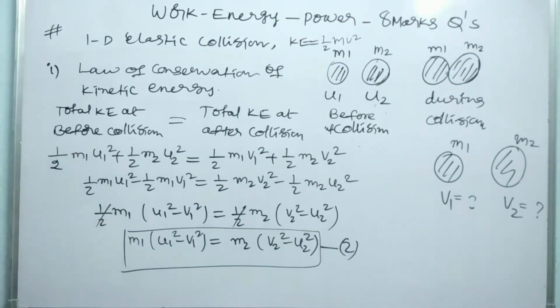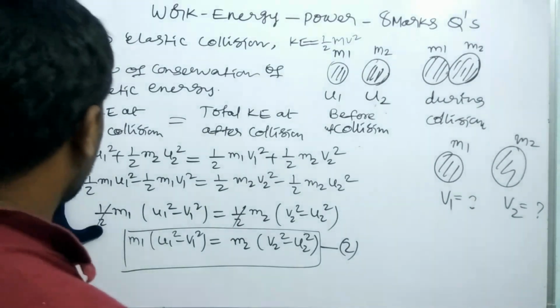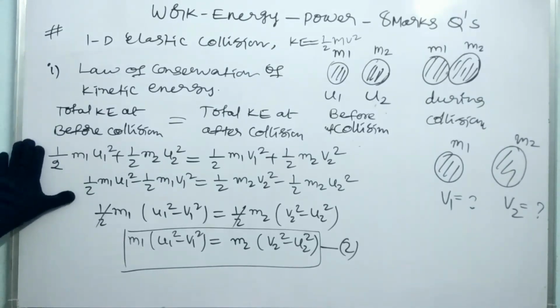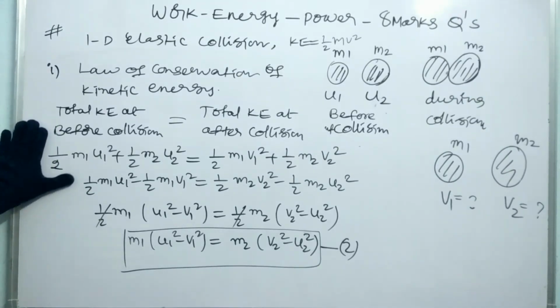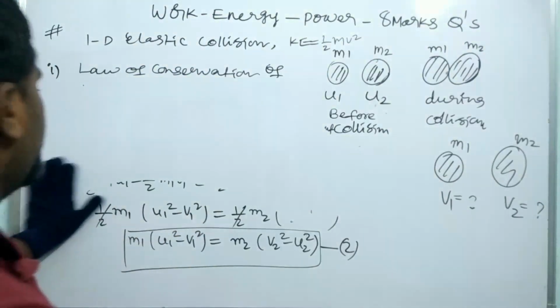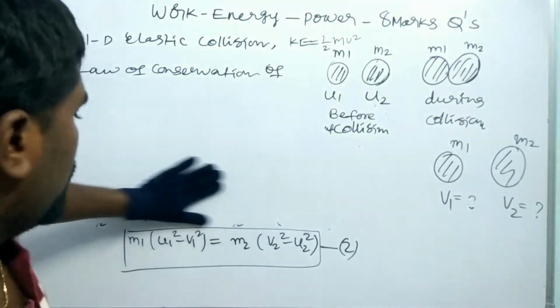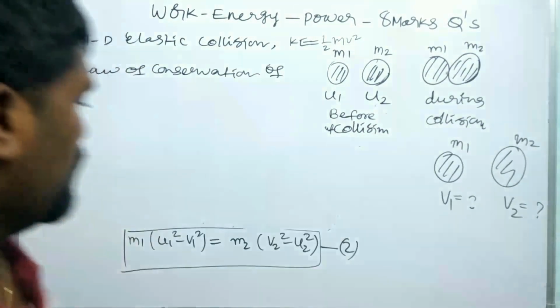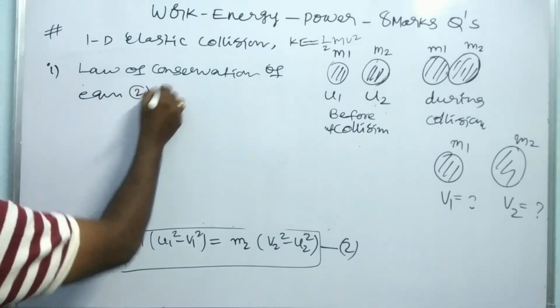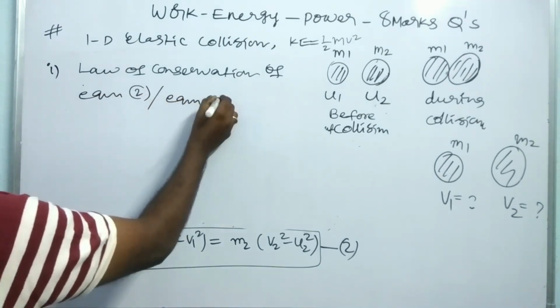The first equation you have to remember here. So all of you note it. From the first equation we can write that... what is the first equation here? So we have to do equation 2 by equation 1.